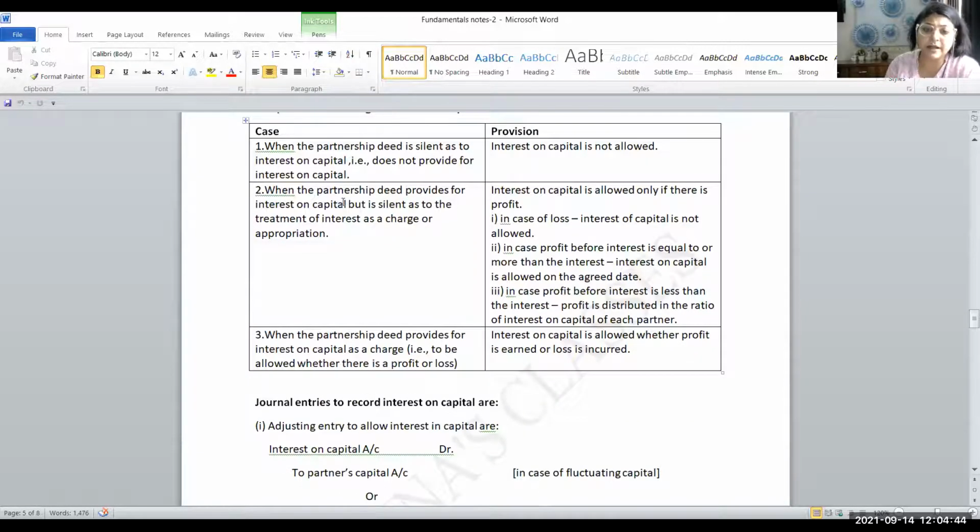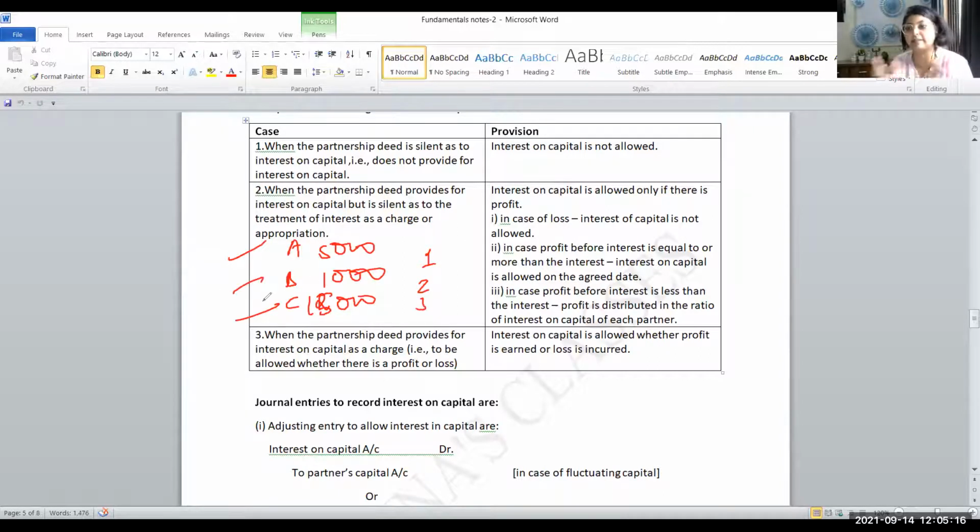Case number 2, when the partnership deed provides for interest on capital but is silent as to the treatment. Means what I had written there on the whiteboard, that the deed is saying that interest on capital has to be provided, but it does not say whether interest on capital is a charge against profit or not, means whether we have to give to A, B, C, the same example I am picking up, in the 1:2:3 ratio, or we have to give the entire amount. About that, nothing is being said. Then obviously we will follow this.